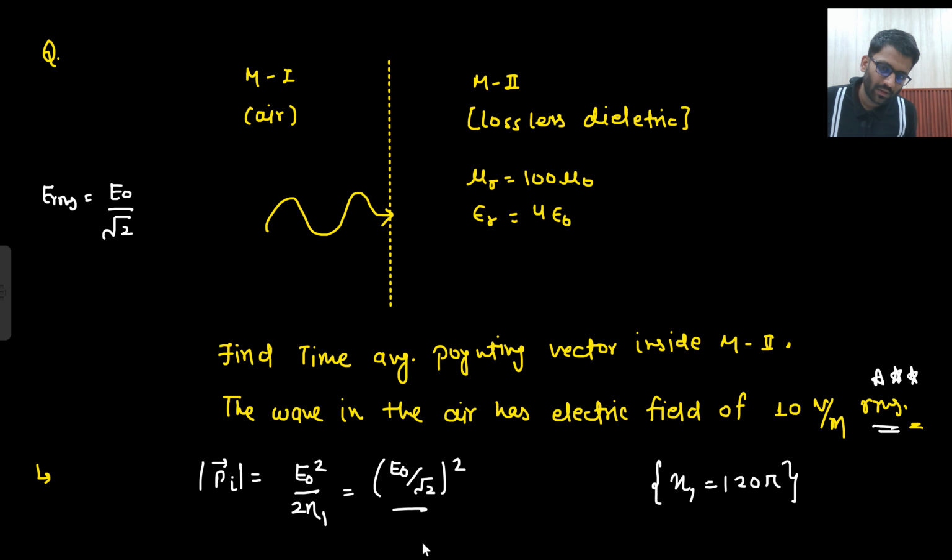whole square divided by eta 1. So what is the formula you are getting? ERMS square divided by eta 1. So what is my Pi? What is ERMS square? 10 square. That is 100 by 2 eta 1. So what will be your P transmitted? Right? P transmitted. But before that, I need to find gamma E value.